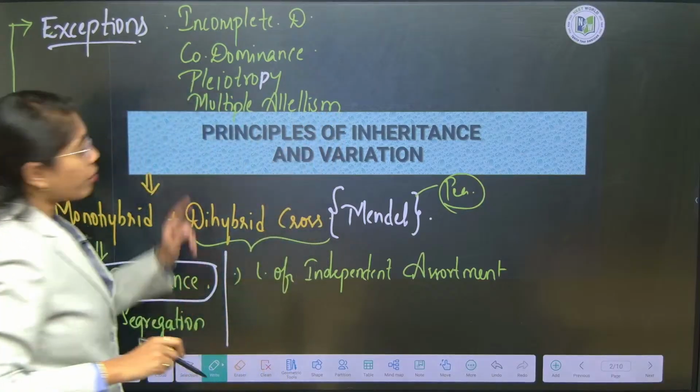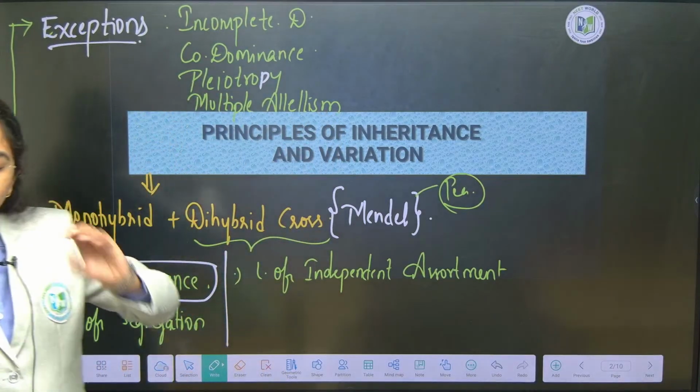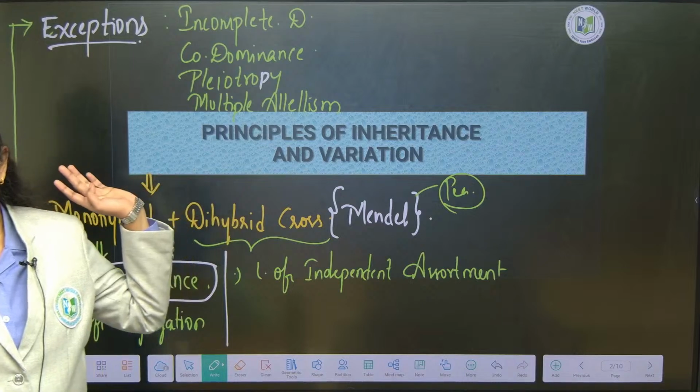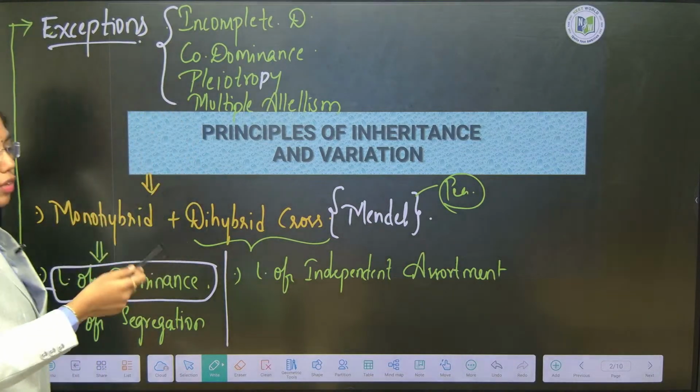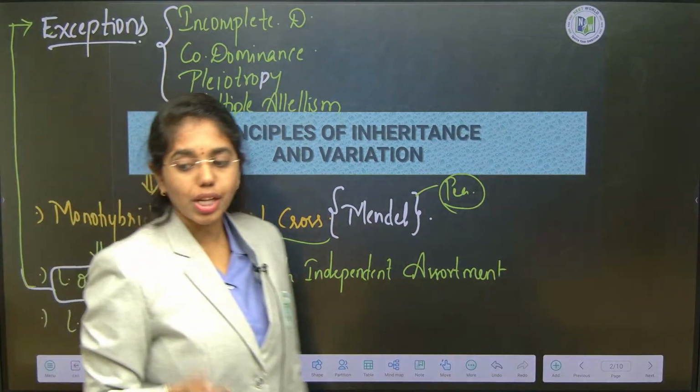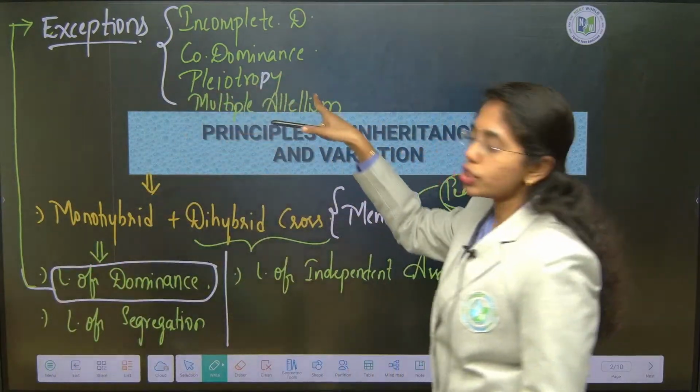From these exceptions, if you see, every alternate year there will be one question in NEET. That important it is. Study all the exceptions, their definitions, genotypic and phenotypic ratios, and the examples under each exception.